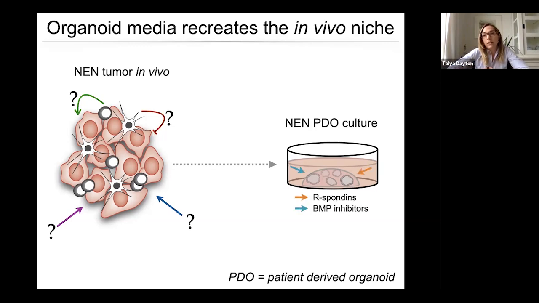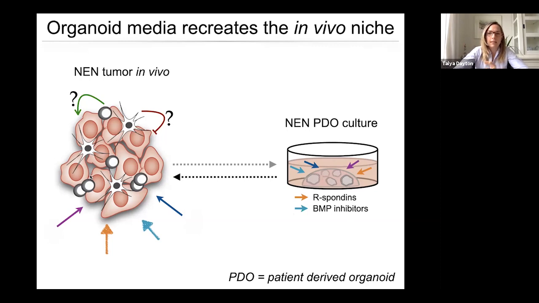And so what we found is that actually generating this media was an experiment in and of itself that I think has highlighted or given us some insight into the biology of this disease. Some of the components of the media that worked are components that are found in many different organoid media. These include R-spondin and BMP inhibitors, but there's some other components that were more specific to NENs in particular. And so I wonder whether or not what we can do now is ask whether or not what we're learning here in the in vitro environment is telling us something about the in vivo environment.